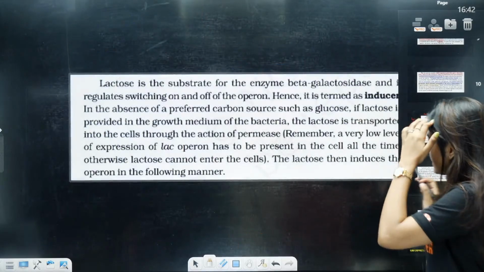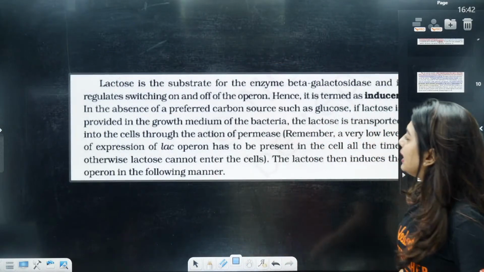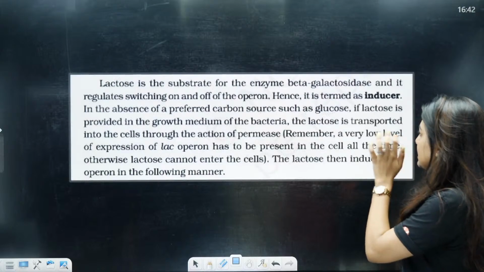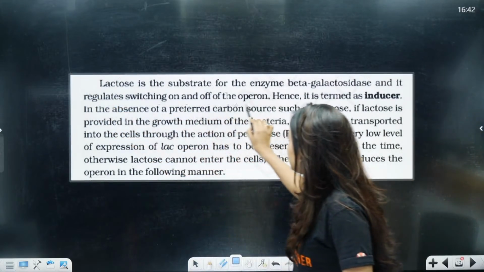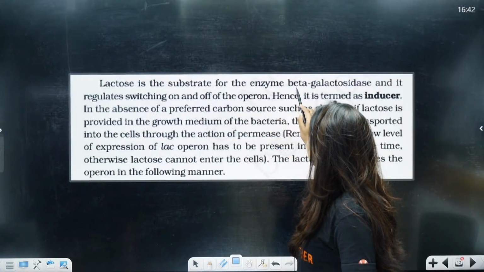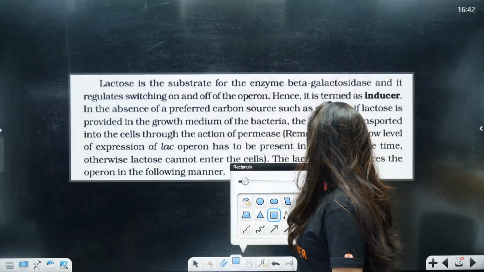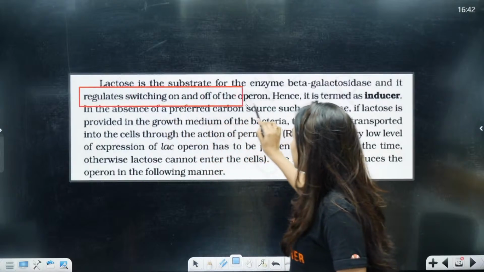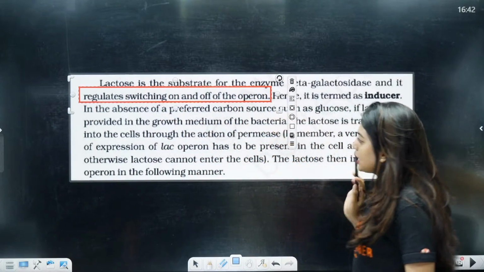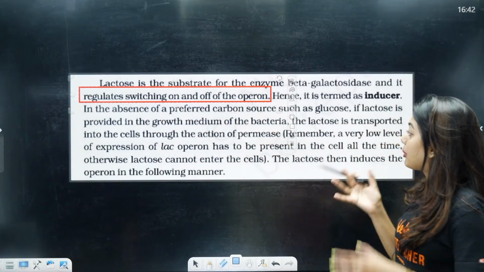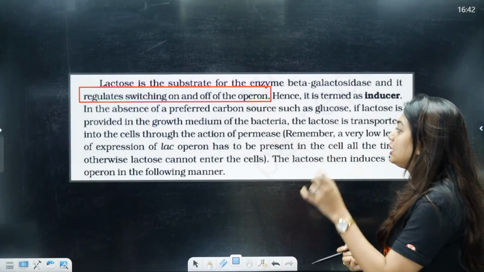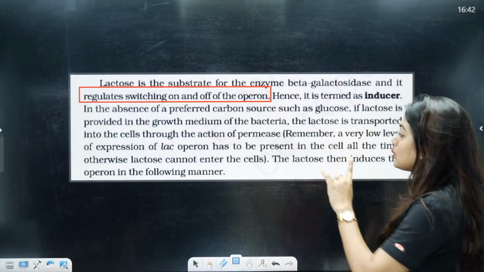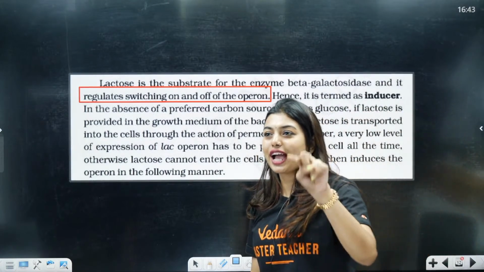Okay, here some more things are there, we will just read through it. See, lactose is a substrate for the enzyme beta-galactosidase and regulates the switching on and switching off of the operon. Hence, it is termed as inducer. In absence of a preferred carbon source such as glucose, if lactose is provided in the growth medium of the bacteria, the lactose is transported into the cell through the action of permease.